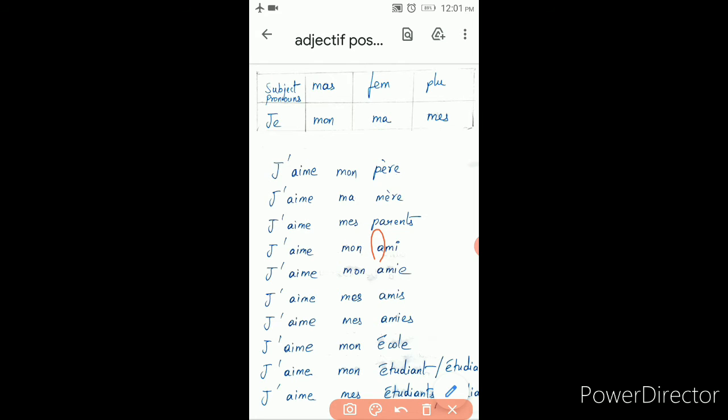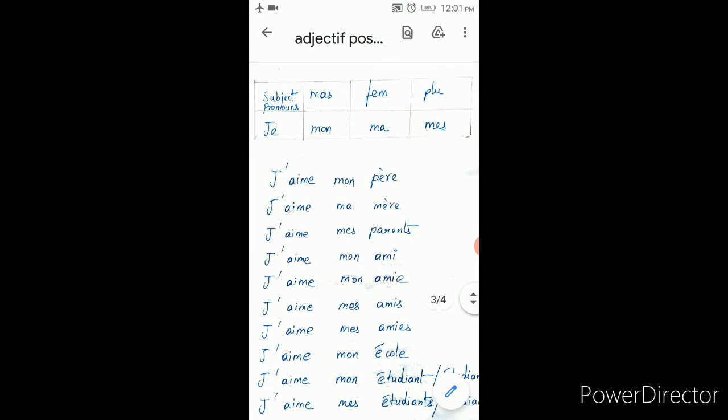And here, I like my friend. It is starting with a vowel and it is singular. So it is mon ami. I like my friend. It is masculine here, and this one is feminine. I like my friend, though it is starting with a vowel, ending with E is always feminine, so it is singular. It is starting with a vowel and singular, so in this case also it is mon ami only.